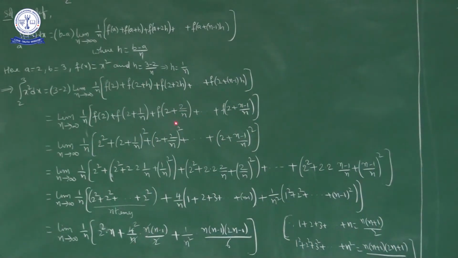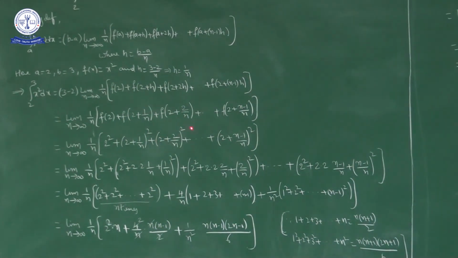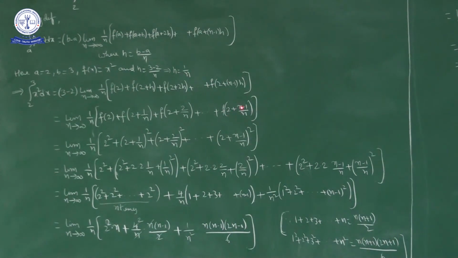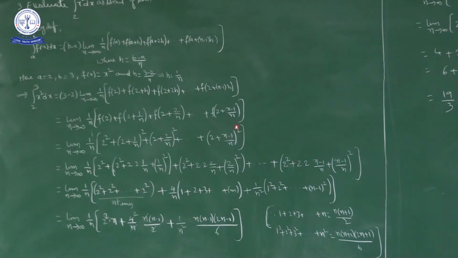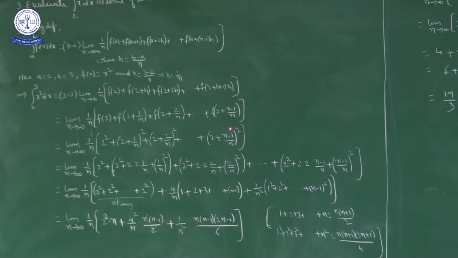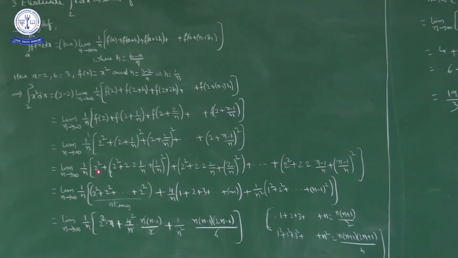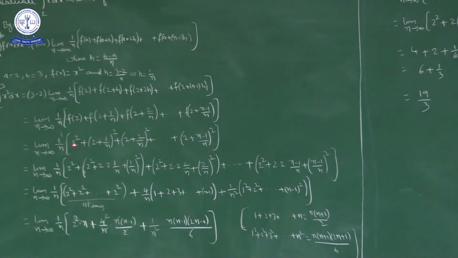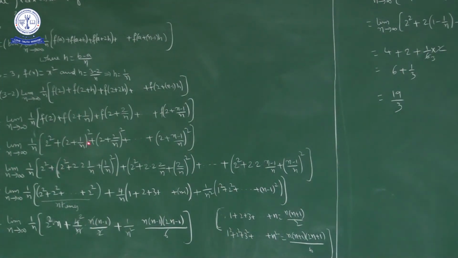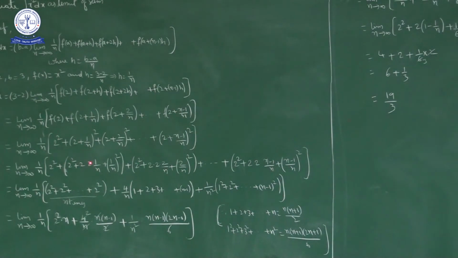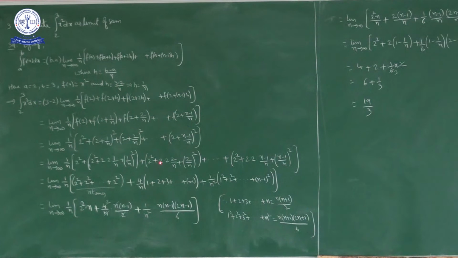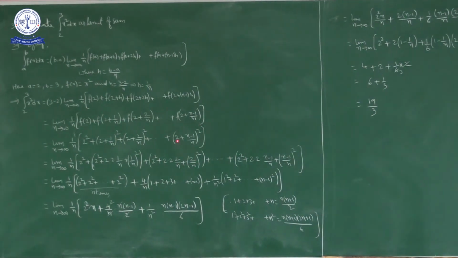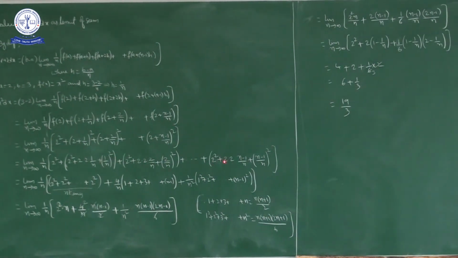f of 2 plus 2 by n is 2 plus 2 by n whole square. And so on up to f of 2 plus n minus 1 by n, which is 2 plus n minus 1 by n whole square. Now this is limit n approaches infinity 1 by n into 2 square plus, using a plus b whole square equals a square plus 2ab plus b square. Similarly this bracket also, and the last bracket also.